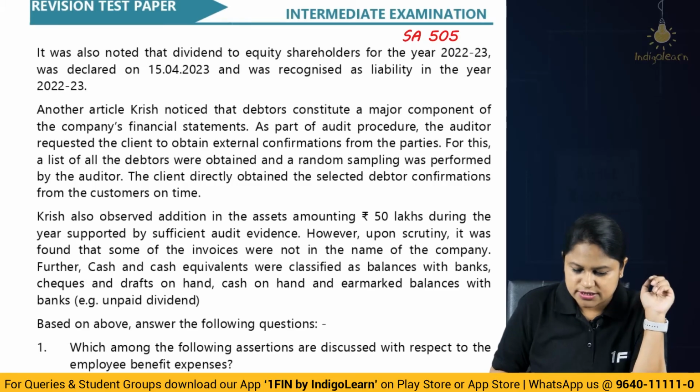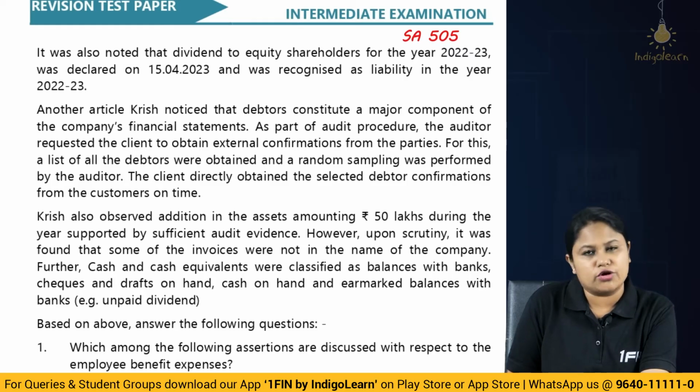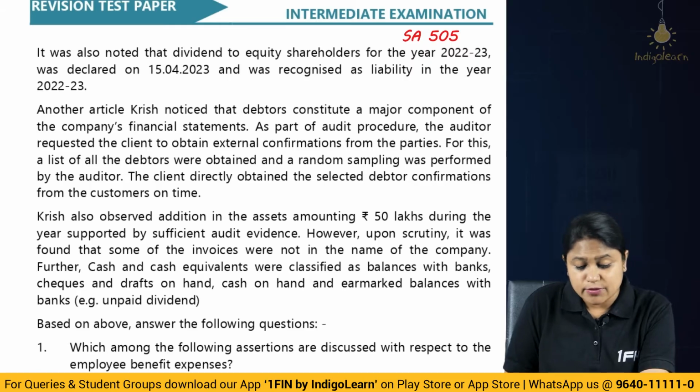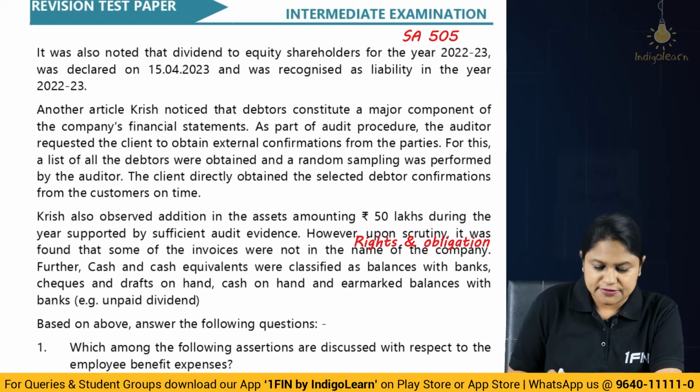So let's see what is the further thing about it. Krish also observed additions in assets amounting to 50 lakhs during the year supported by sufficient audit evidence. However, upon scrutiny, it was found that some of the invoices were not in the name of the company. So they were not in the name of the company. That means the company was not owning it. So here it is about rights and obligations. Company has the right or not on it.